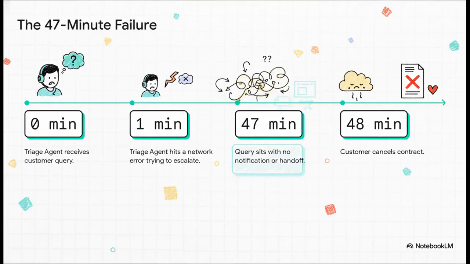But without proper task management from a framework, even a tiny error can be devastating. In this case, a triage agent hit a simple network error. Because there was no standard for handling failure or managing the task state, the query just sat there, in limbo, for 47 minutes, until of course the customer gave up and canceled their contract.